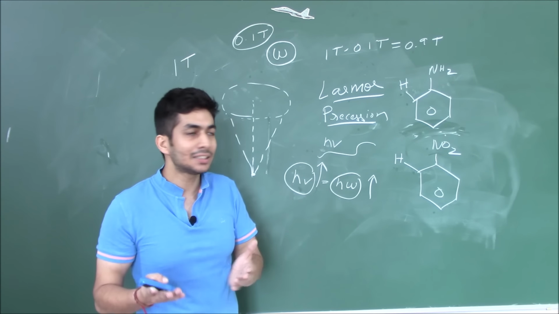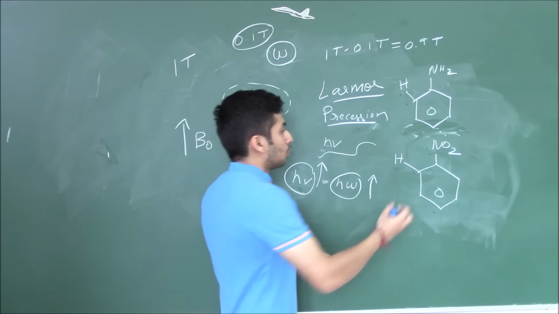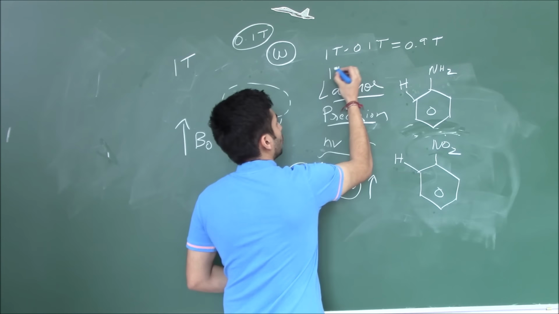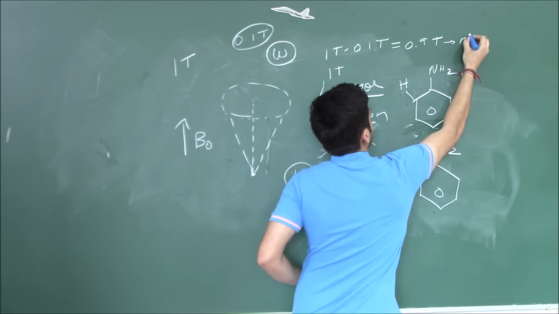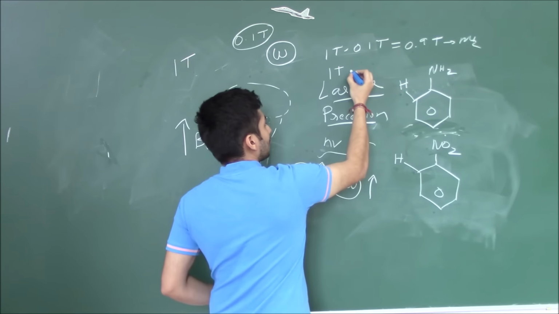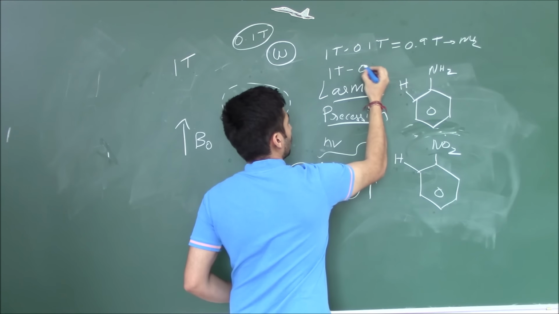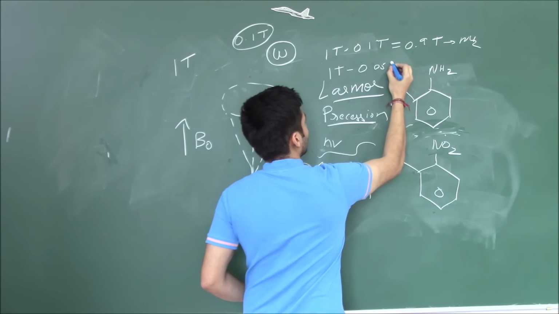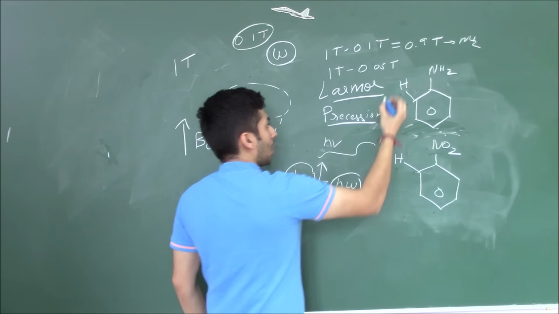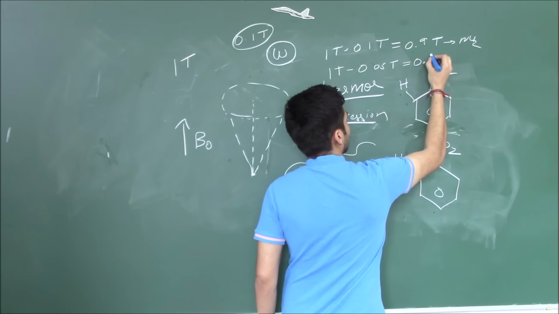Because the shielding is less, if we are applying, let's say, 1 Tesla, in case of nitrobenzene I'm talking about, this was in case of NH2. In case of nitrobenzene, what will happen is the shielding will be less. So let's say it's around 0.05 Tesla only. Instead of 0.1 Tesla, it's 0.05 Tesla. So now the nuclear charge that is seen is 0.95 Tesla.